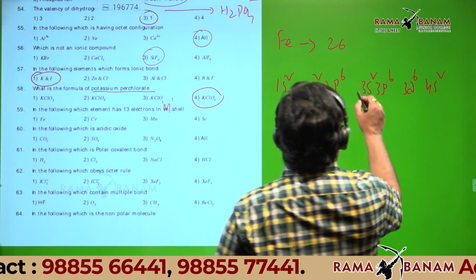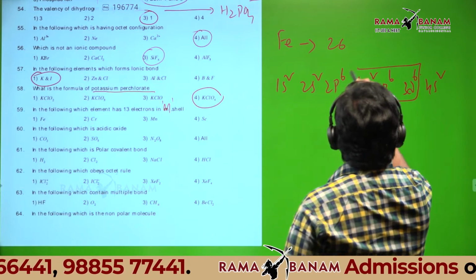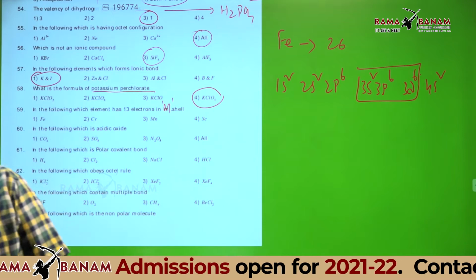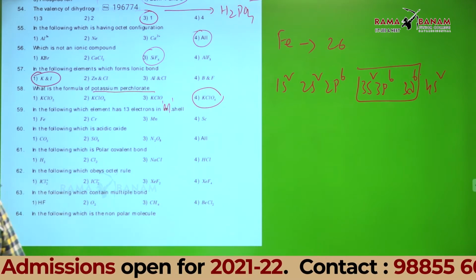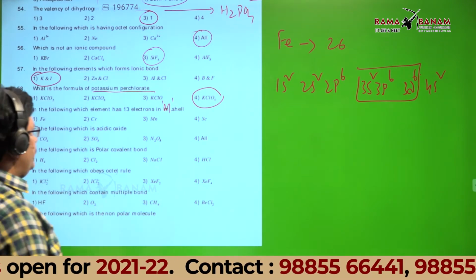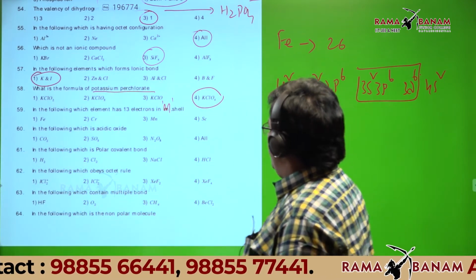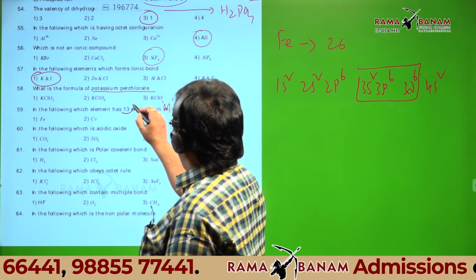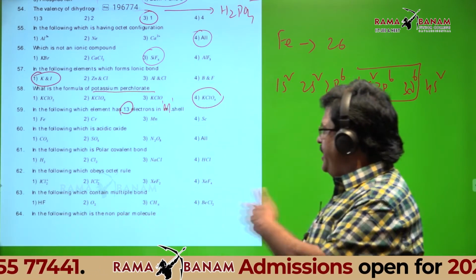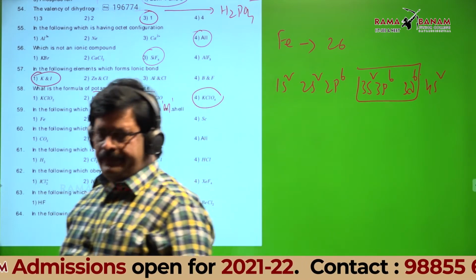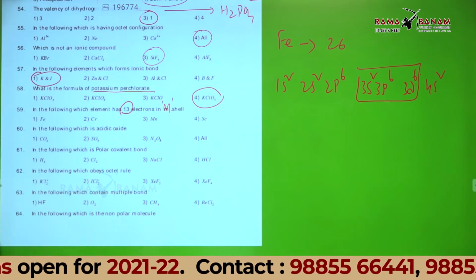How many electrons are there in M shell? M shell means third shell. Can anyone tell? 14 electrons, sir. 14 electrons in iron. But I asked only 13 electrons. Can you write for the remaining and tell the answer? Yes, sir.